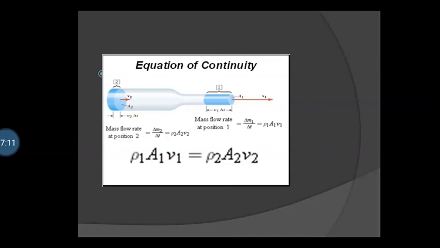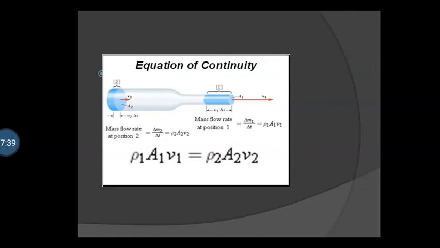Similarly, at position 1, liquid leaves the tube. The volume of liquid leaving through the cross-sectional area A1 is equal to A1 V1. The mass of liquid leaving the tube through cross-sectional area A1 is equal to A1 V1 into rho 1.